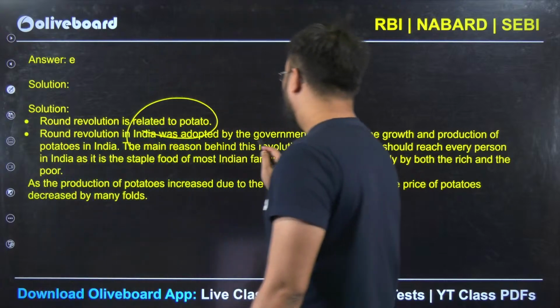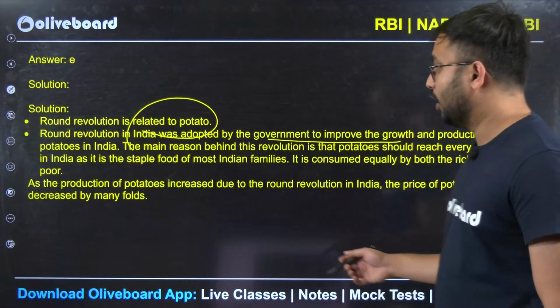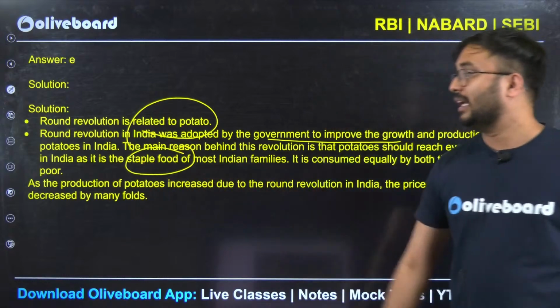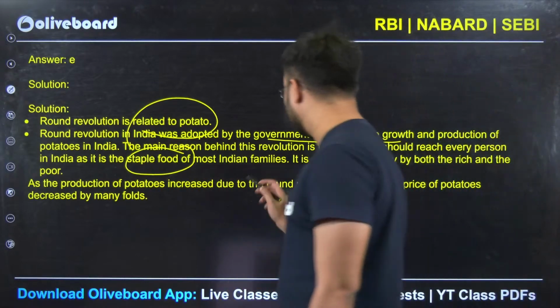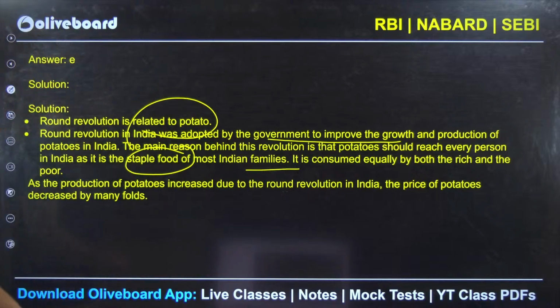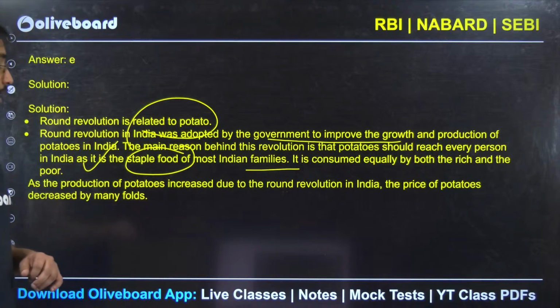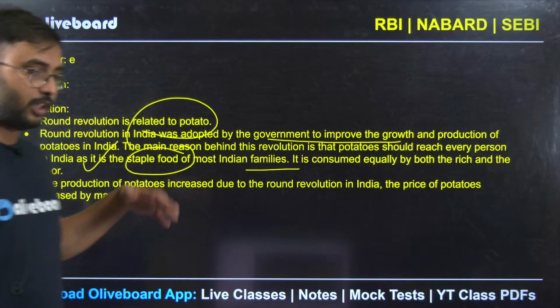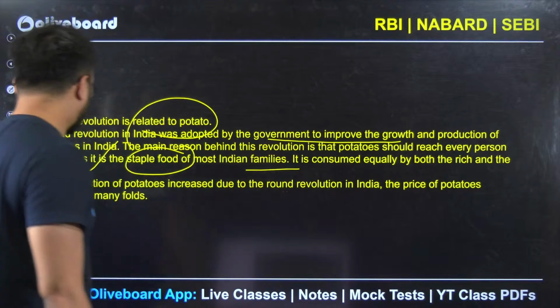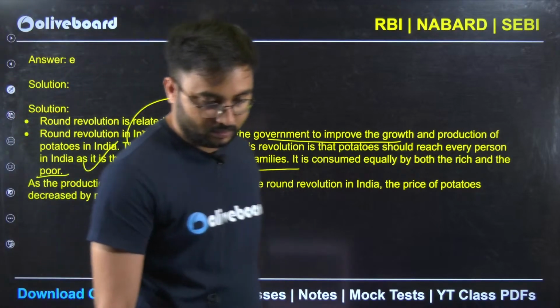If you see, government has adopted to increase the growth and production of the potatoes. I hope that you know that it's one of the very important staple foods, and it is also called one of the lucrative foods for the rural population in the country. Okay, so it is consumed equally by the rich and by the poor also. Very important.